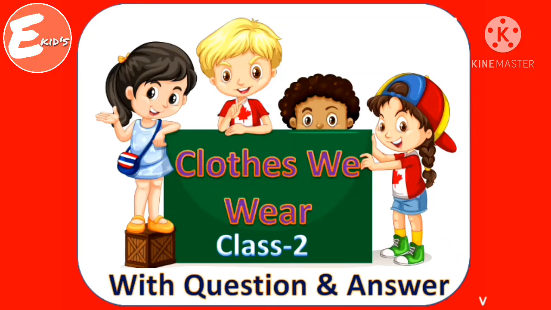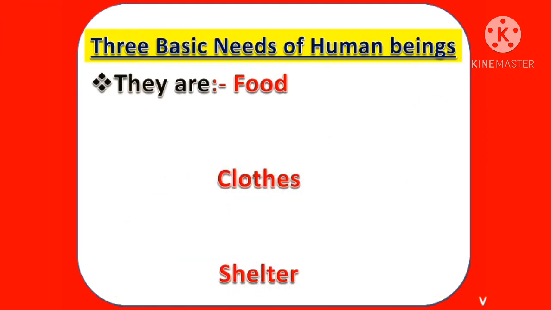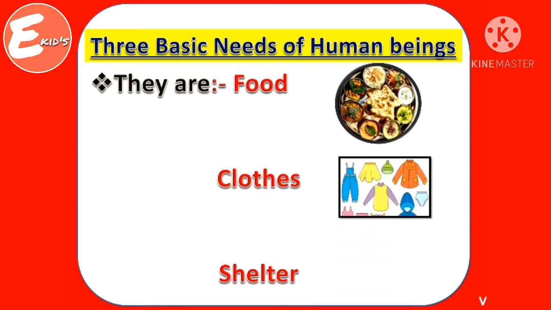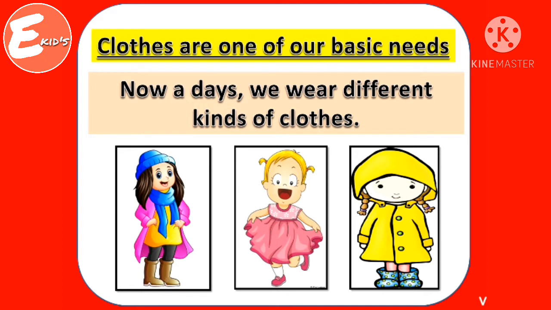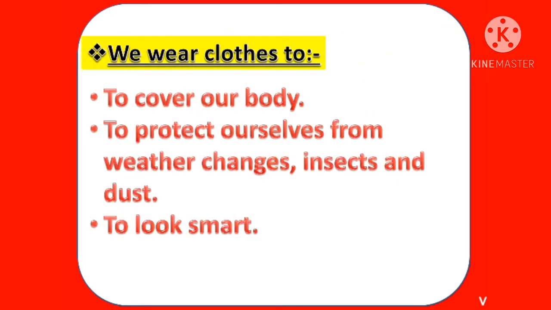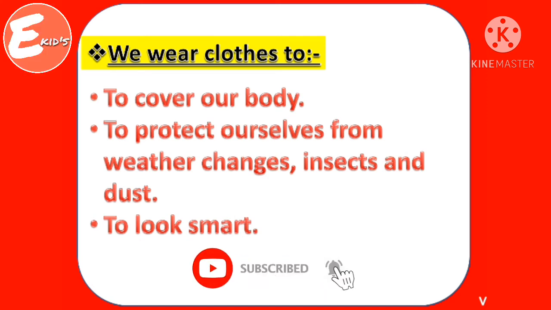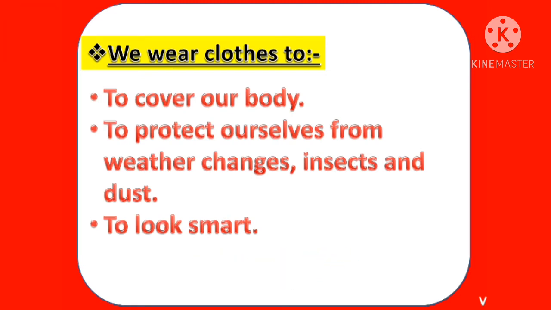My dear students, today's topic is clothes we wear. As we know, there are three basic needs of human beings. They are food, clothes and shelter. And we all know that clothes are one of our basic needs. Nowadays we wear different kinds of clothes. We wear clothes to cover our body, to protect ourselves from weather changes, insects and dust, and to look smart.